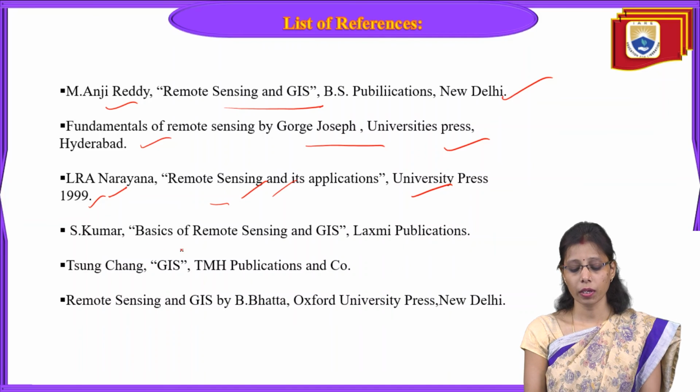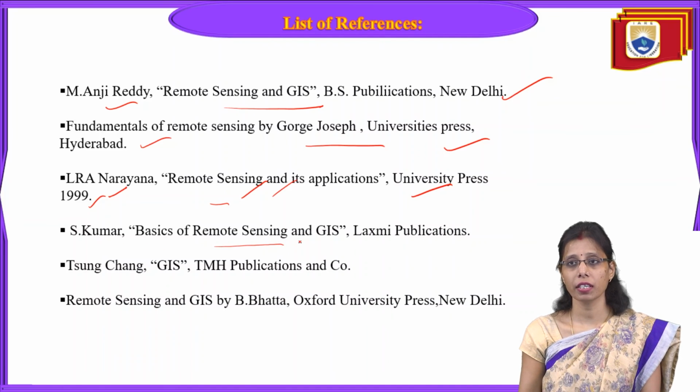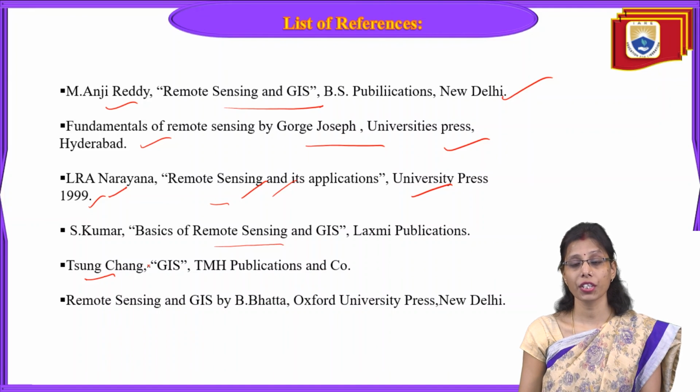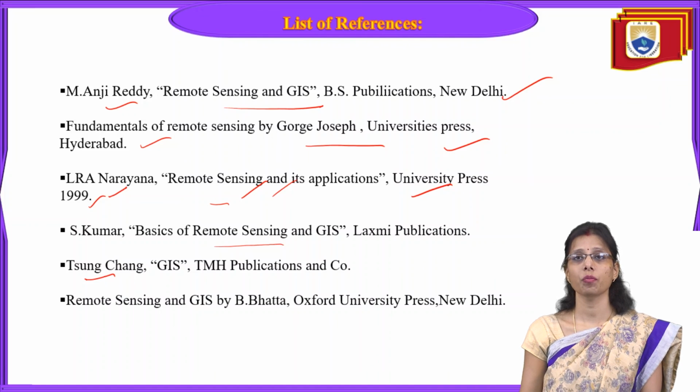Now we have Basics of Remote Sensing and GIS. This is also one of the good books where you can get content about these scattering mechanisms and the remote sensing process. Now we have one more book called Tang Chan. This book is about GIS, which gives you the total GIS information, the entire GIS mechanism, how it works, how the process goes on.